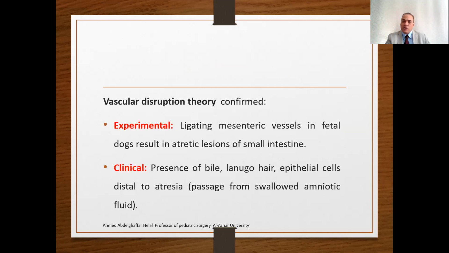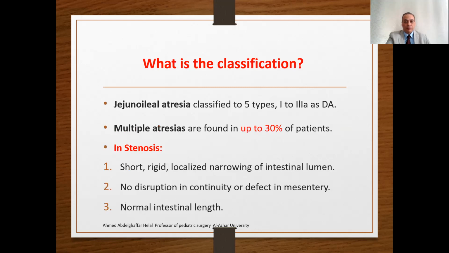Also there is clinical evidence by the presence of bile, hair, or some epithelial cells distal to the atresia. So they suppose that this lumen was patent, allowing swallowing of the amniotic fluid with passing of this content, followed by ischemic insult or vascular insufficiency and the development of atresia.